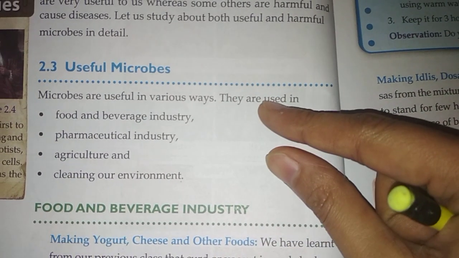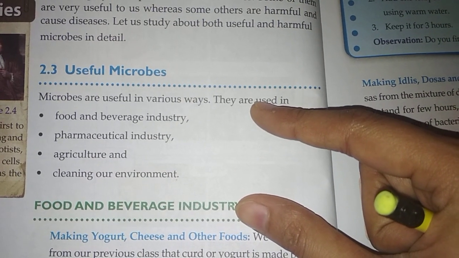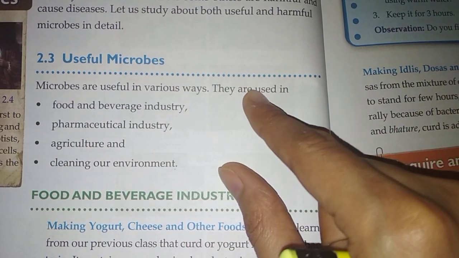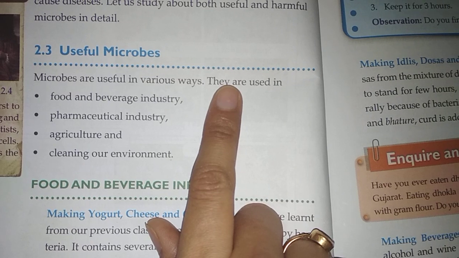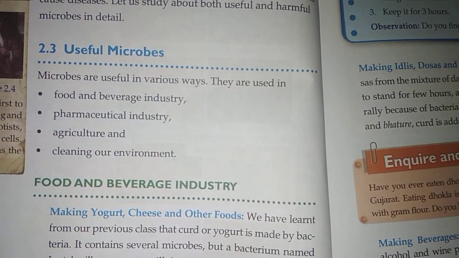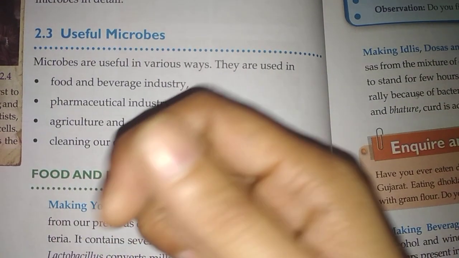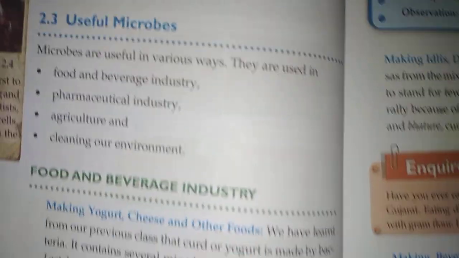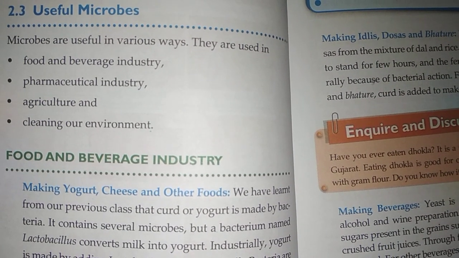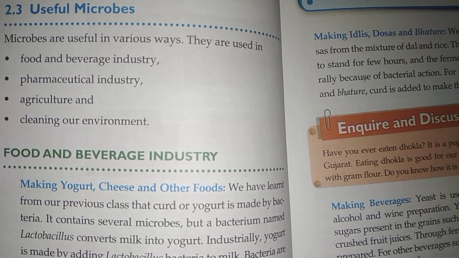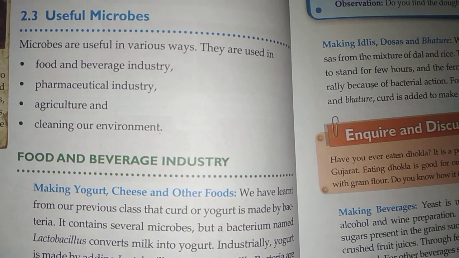Making yogurt, cheese and other foods. For example, yogurt is made by adding Lactobacillus bacteria to milk. Making bread, pastries and cake by adding yeast or by fermenting. And making idli, dosa and bhatura. Idli, dosa and bhatura are a mixture of dal and rice, allowed to stand for a few hours, and fermentation occurs naturally because of bacterial action. For beverages, in the production of alcohol and wine preparation, yeast is used. So that's all about the food and beverage industry.